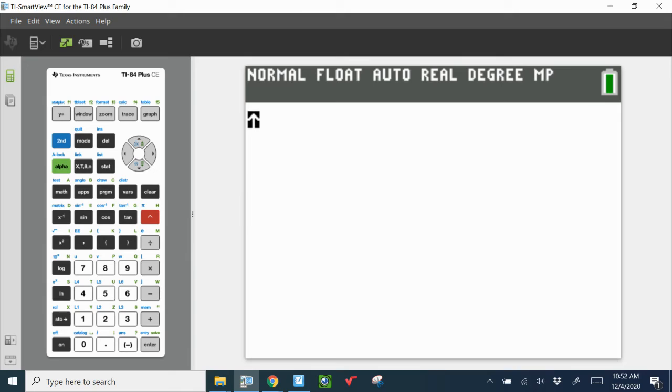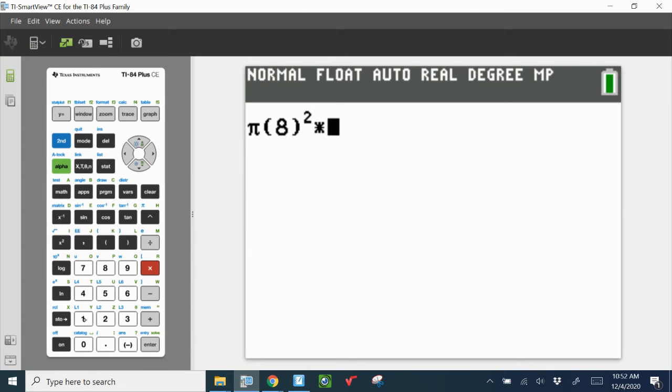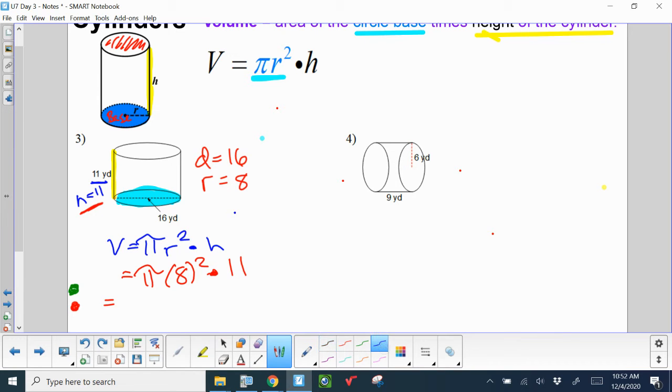So second caret for pi. My radius was 8, so I squared it. And then I have to multiply by the height of the cylinder, so then I'm times 11. And I get 2,211.7 when we round up. And it's a volume, so the units are cubed.